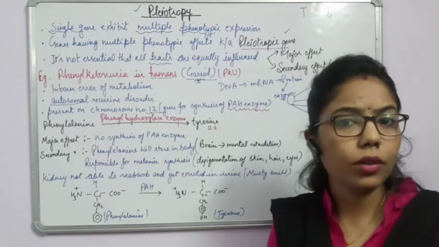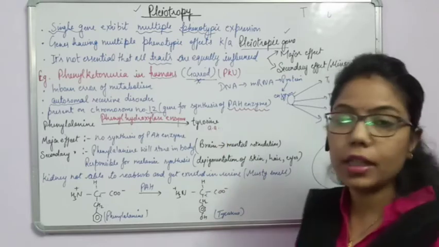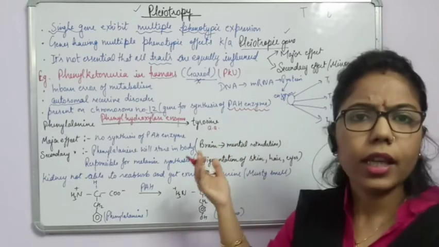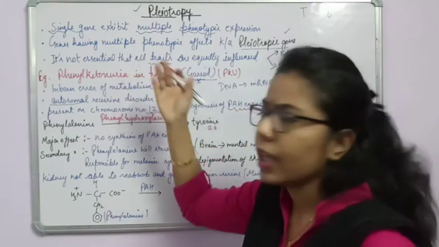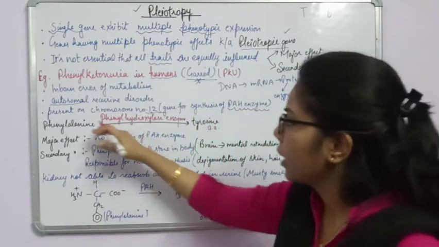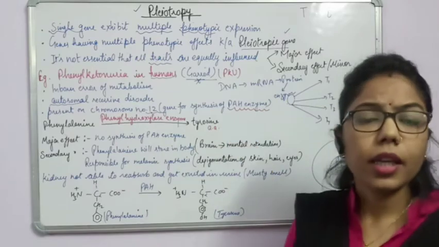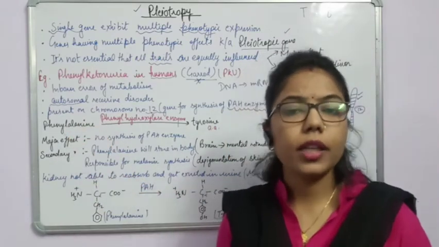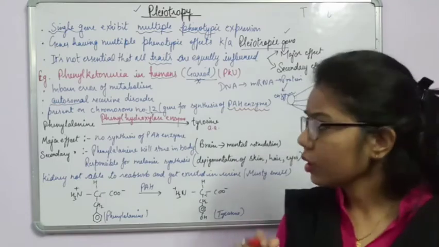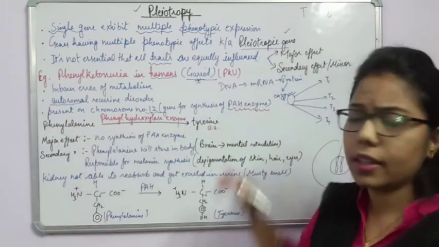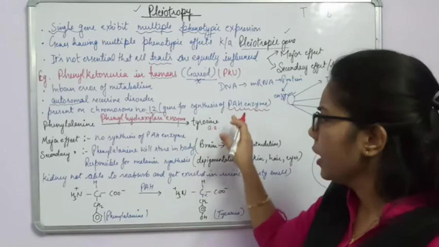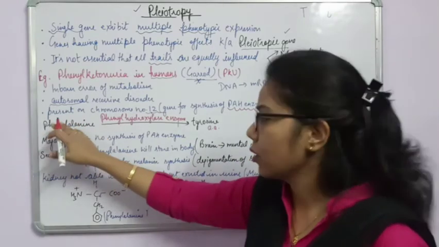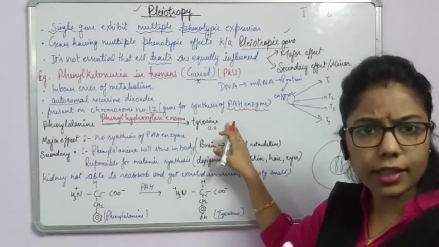Due to this what will happen? There will be abnormality in our body. And this abnormality leads to what? It leads to phenylketonuria. Why? Because if phenylalanine does not convert into tyrosine, what will happen? It will start accumulating in our body. So all this reaction is happening where? In the liver cell. In our liver cell, this phenylalanine is not able to give rise to tyrosine.